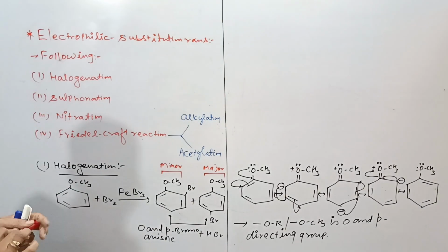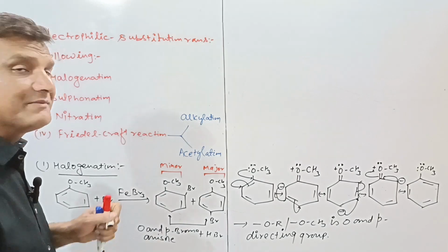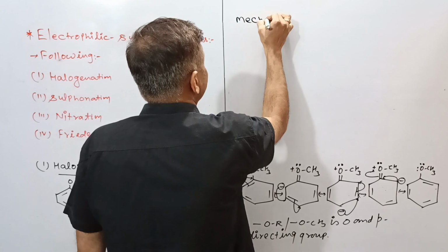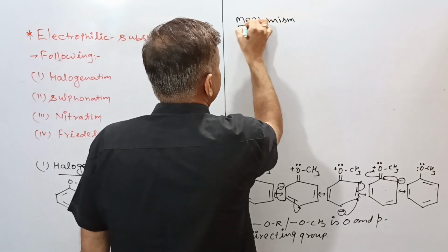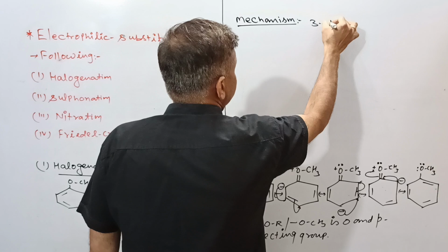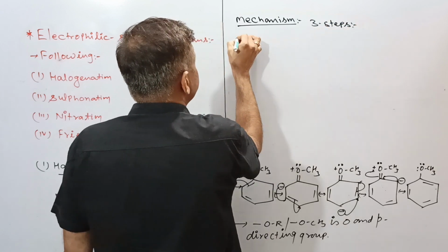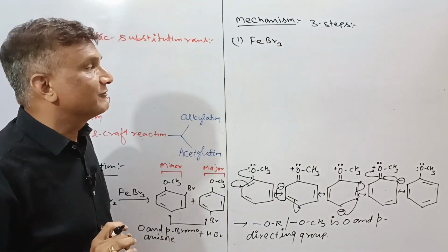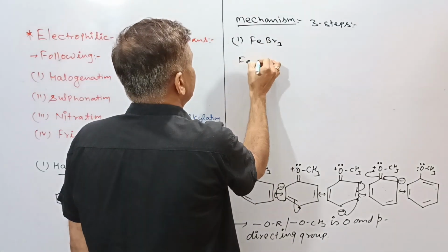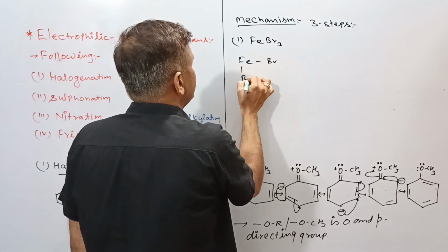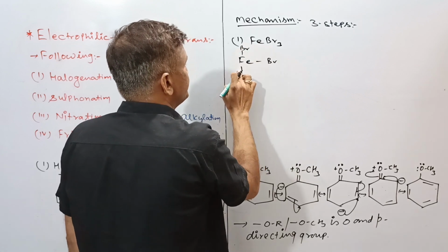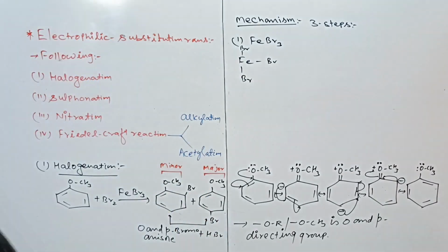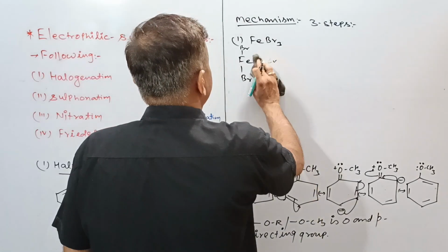If we go with the mechanism of this kind of reaction, then it will be clear from the mechanism कि particular इसने Br ने कैसे अटैक किया. So mechanism के regarding बात करें, then mechanism exists in three steps. Chain initiation step. So first step में FeBr3 octet complete नहीं है. Fe के outermost shell में you can see यहाँ particular 6 इलेक्ट्रॉन है, 2 to 4 to 6, हर एक बॉन्ड में 2 इलेक्ट्रॉन होता है, तो 6 इलेक्ट्रॉन है, electron deficient species है, सो ये Lewis acid की तरह काम करेगी.